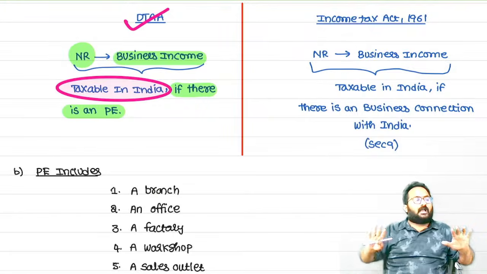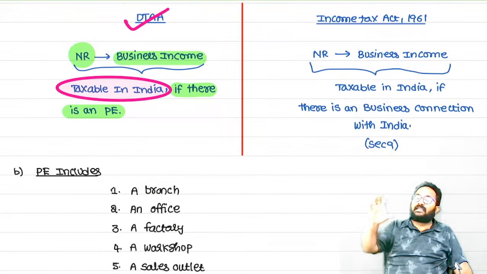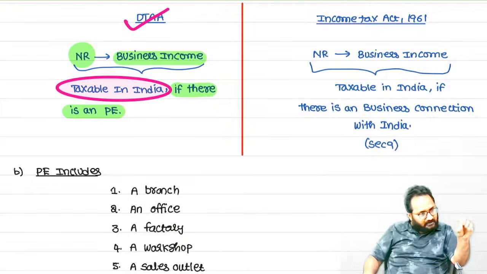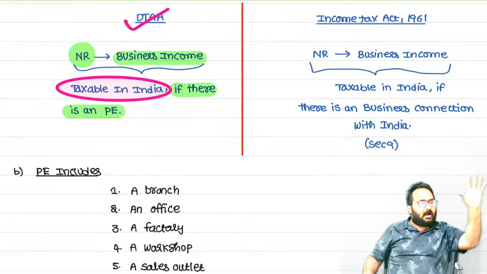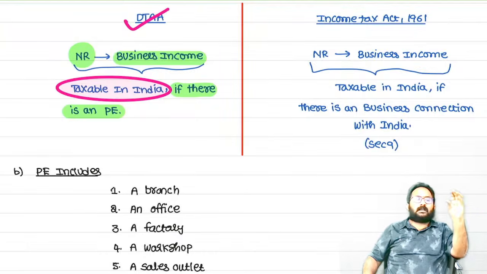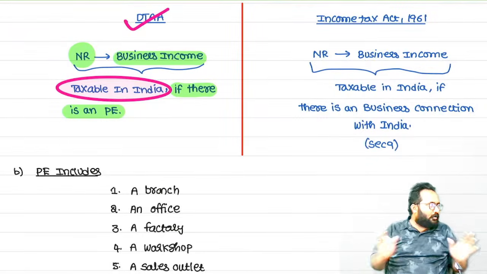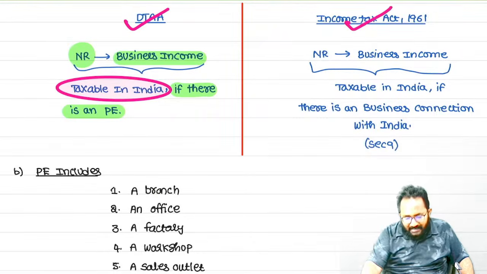Now, if we are going to follow the DTAA, tell me how we are taxing the non-resident business income in India. If the non-resident is doing such a business in India by using the permanent establishment. Now remember, if DTAA is there, always you have to check the permanent establishment. Now there is no DTAA and we don't want to follow DTAA also. Now you have to follow the Act, right?